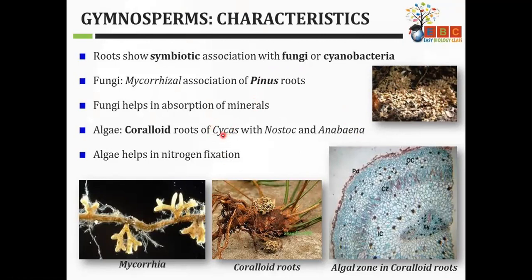In Cycas, due to the presence of Nostoc and Anabaena, nitrogen fixation is done, and the plant benefits from the fixed nitrogen. These organisms, blue-green algae like Nostoc and Anabaena, benefit by getting shelter. So this is a symbiotic relationship forming coralloid root.